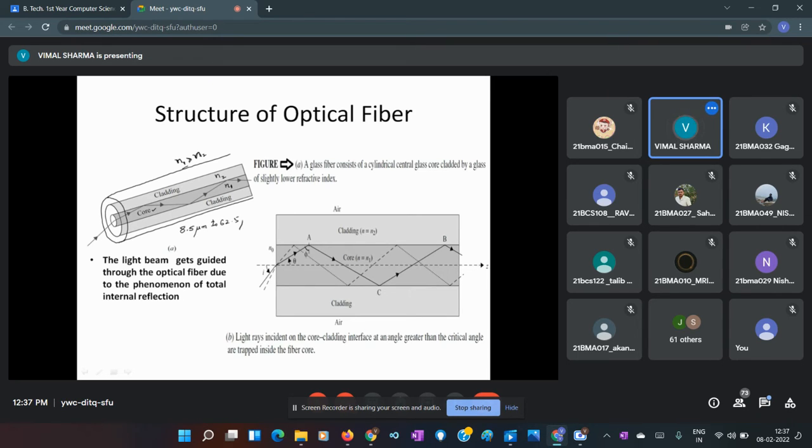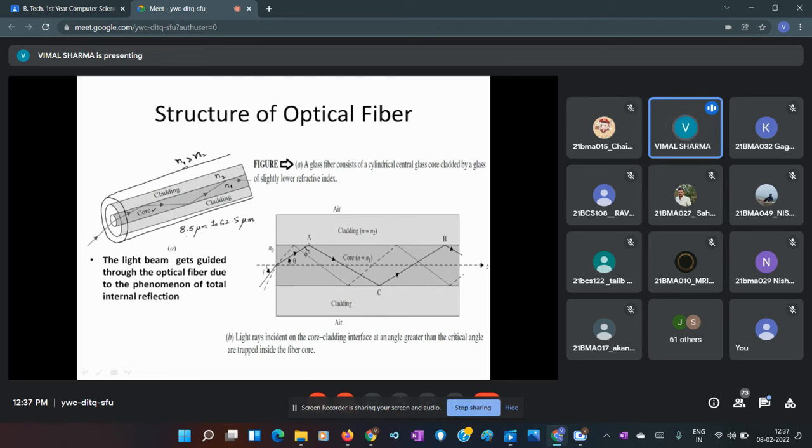It ranges in diameter from 8.5 micrometer to 62.5 micrometer. So you can imagine what a micrometer size is, and a diameter of this order, micrometer order, means it is very thin.